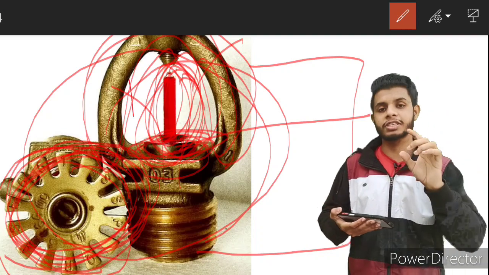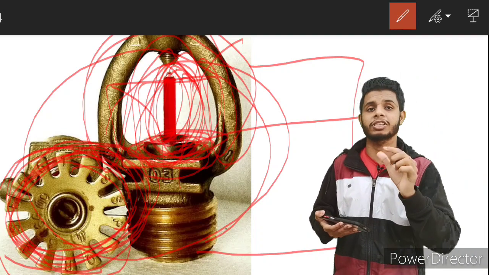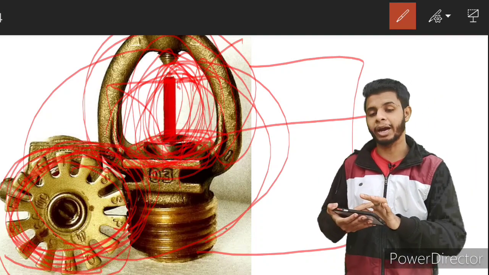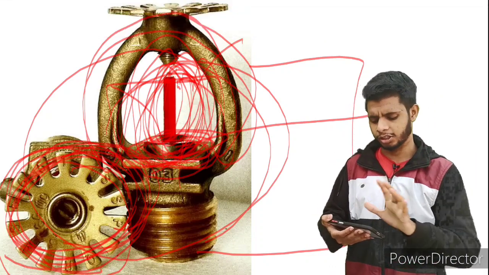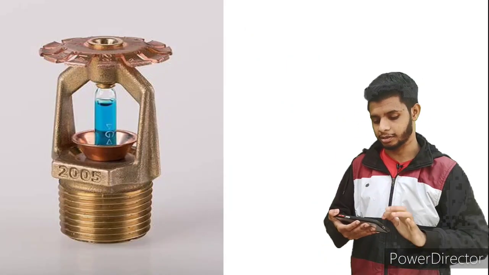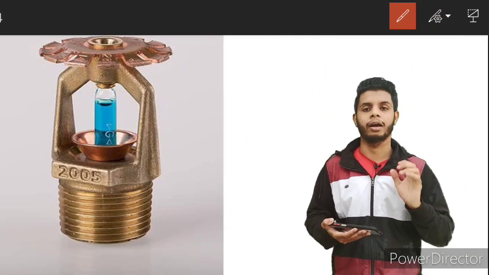As well, when you are purchasing a new sprinkler head, one protection will be available there: a plastic cap that protects the glass bulb from unintended impact. So this is about the sprinkler head. I hope everyone has seen a sprinkler head in their classes. Now let's understand what types of sprinkler heads are available.